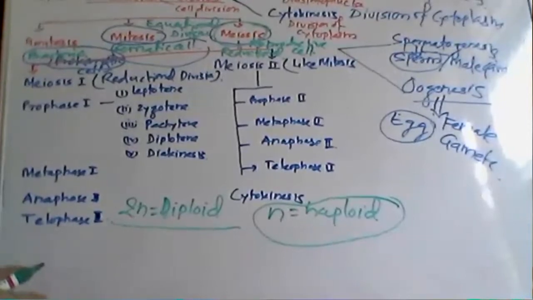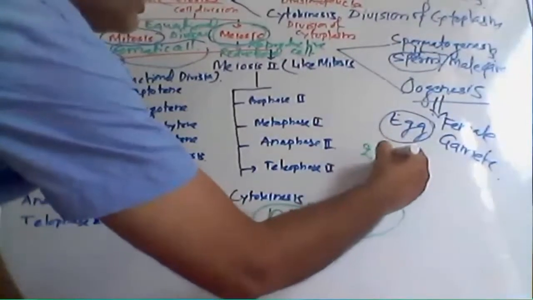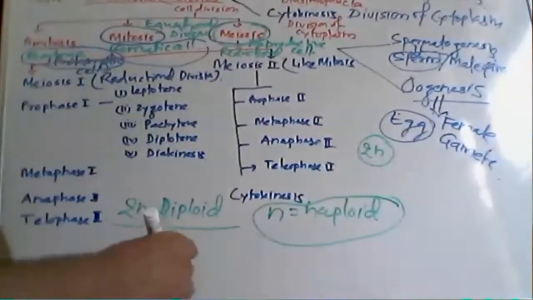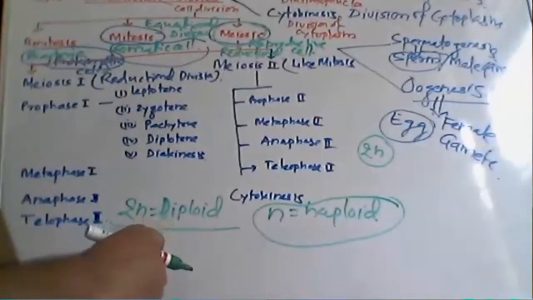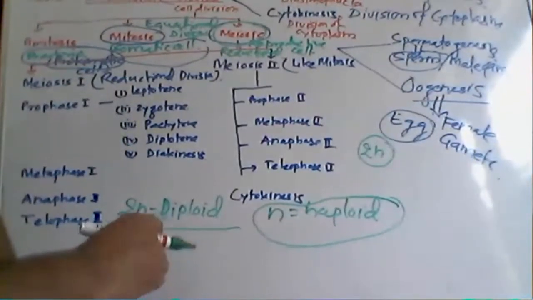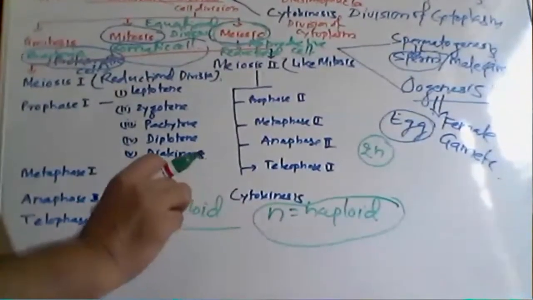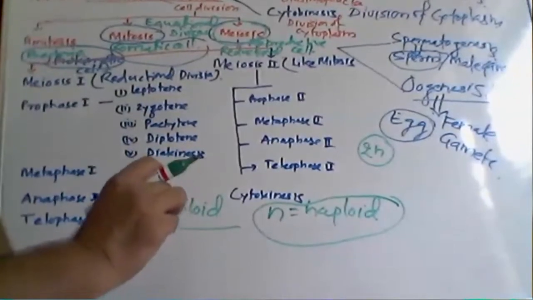Meiosis is responsible for maintaining the chromosomal balance. Suppose 2n chromosomes are present in the reproductive organ cell, but the male gamete and female gamete are only haploid.